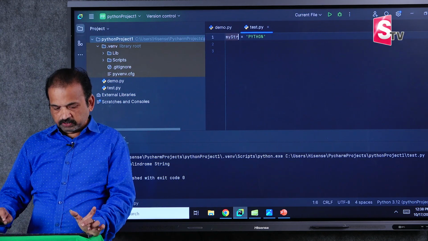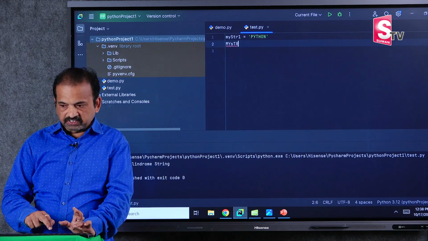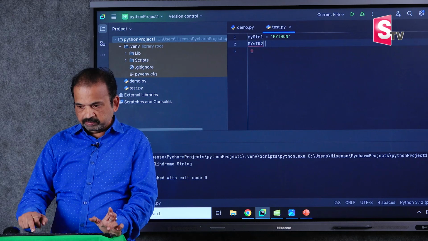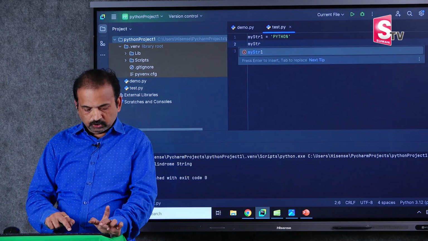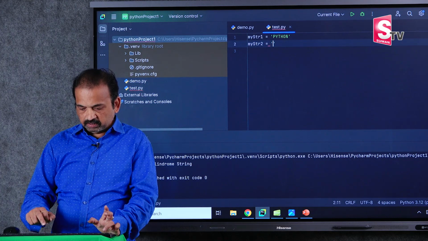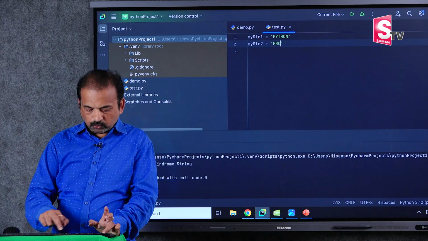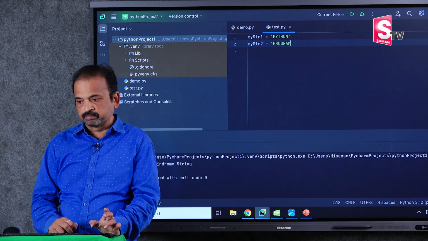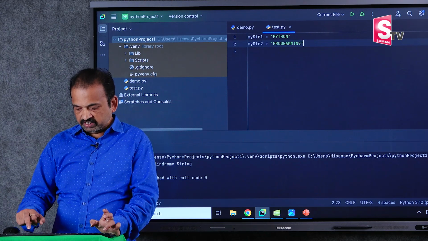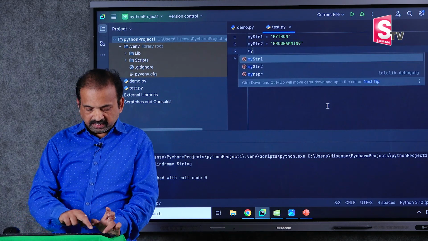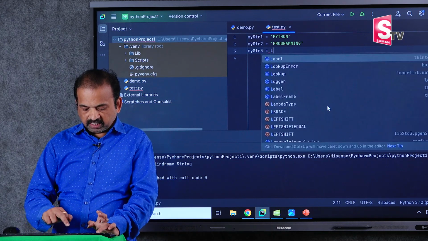My str1 is Python, and I declare one more variable called my str2 equals program, programming, Python programming, and one more, my str3 equals language. So there are three strings.